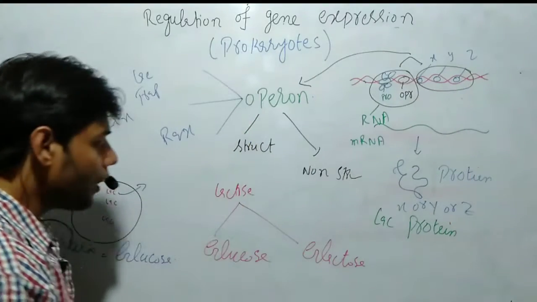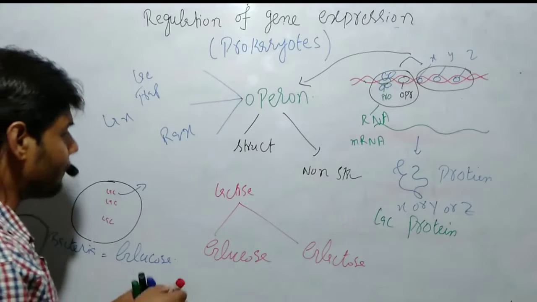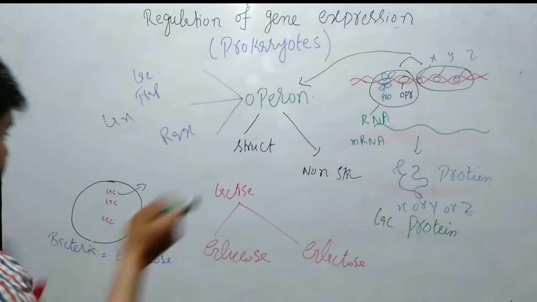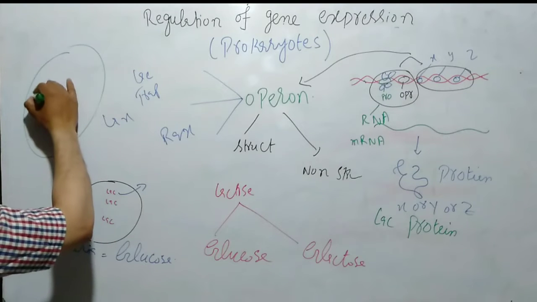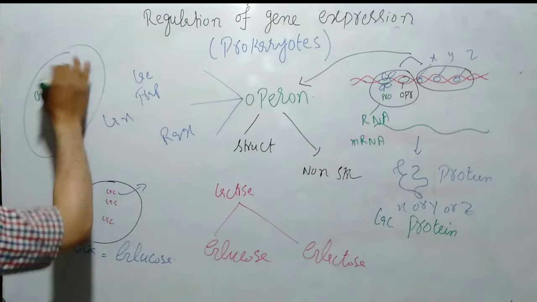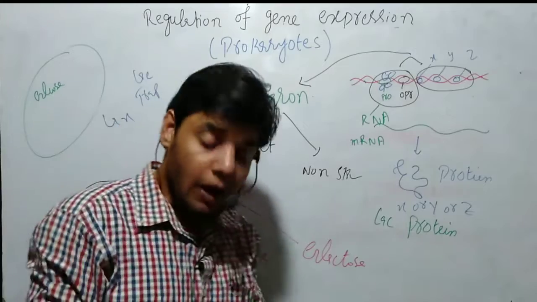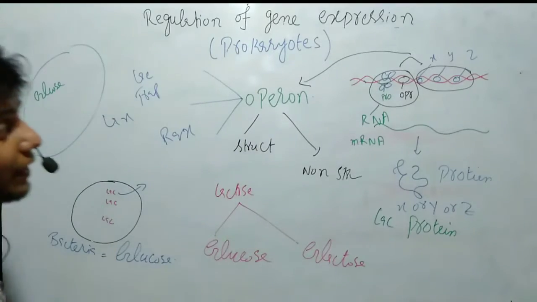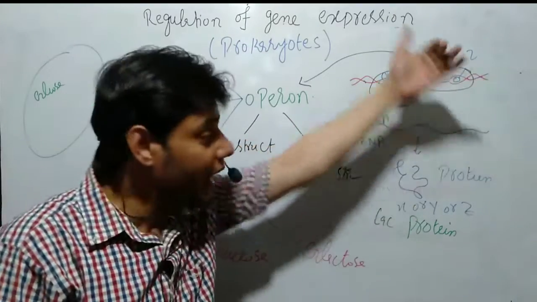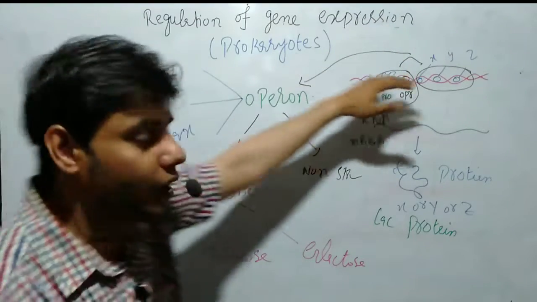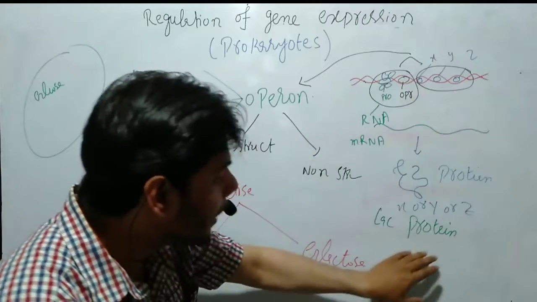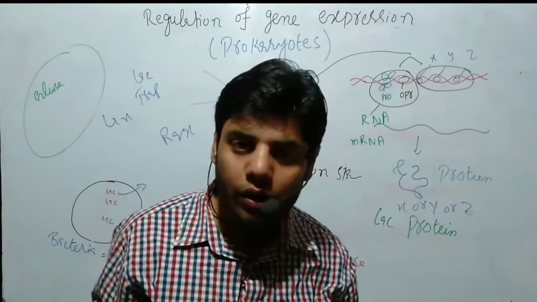Again, let's suppose we have a medium, and in this medium glucose is present. The cell uses it continuously, but if the gene is turned on, this lac operon produces lac protein, which the cell doesn't need.